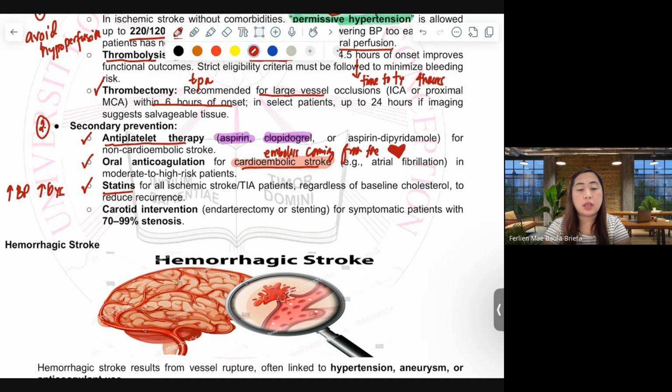Occlusions that are present there are due to accumulation of lipids or atherosclerosis forming plaque that resulted in thrombosis and emboli. We have also carotid intervention like stenting, and this is applicable for symptomatic patients.